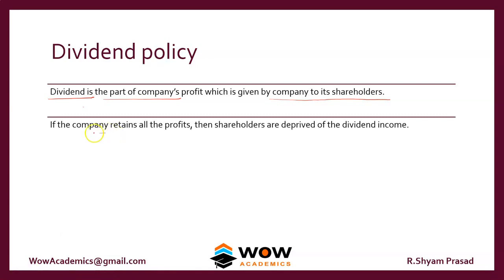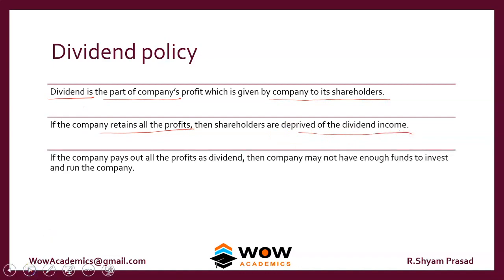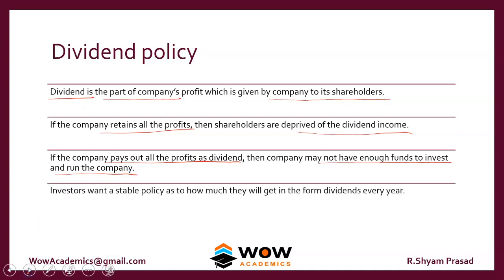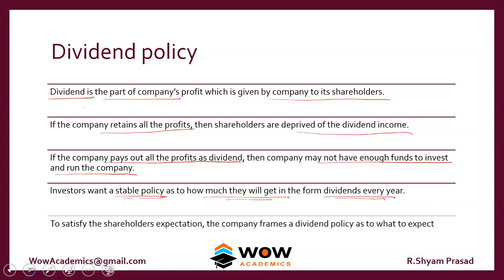If the company retains all the profits, then shareholders are deprived of dividend income. If the company pays out all the profits as dividends, then the company may not have enough funds to reinvest and run the company. So investors want a stable policy as to how much they will receive in the form of dividends every year. This pattern of paying dividend is called the dividend policy.